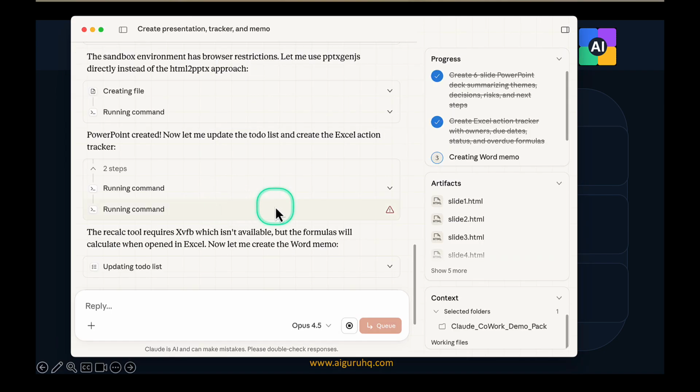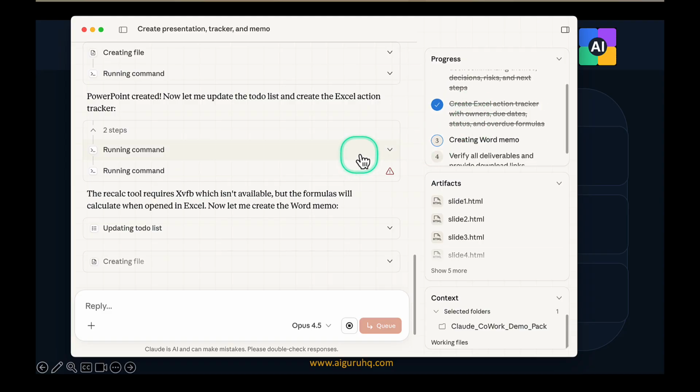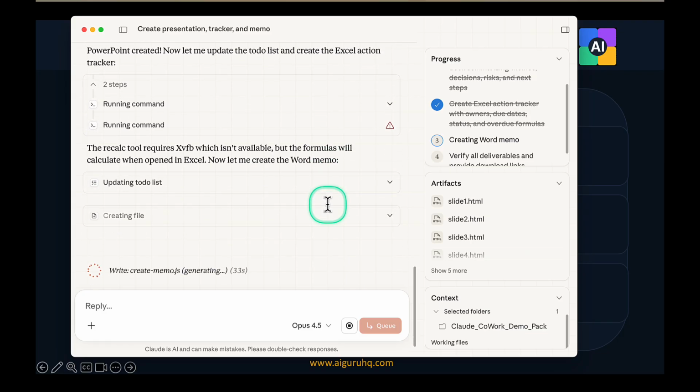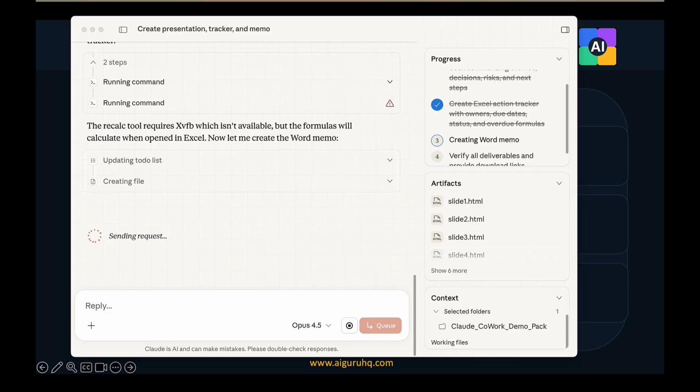Okay, a quick update. It did create the PowerPoint and now it's working toward Excel. As we see here, progress has been made. It's checking off the to-do list. It did create something with Excel. It looks like it needed something else, XVFB, but it's still creating the Excel file. And finally, it will write the memo. So I'll come back in a minute or so once the memo is ready.